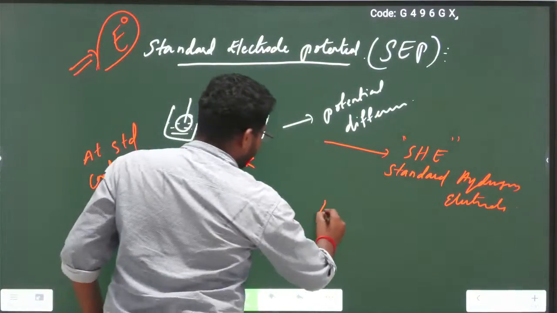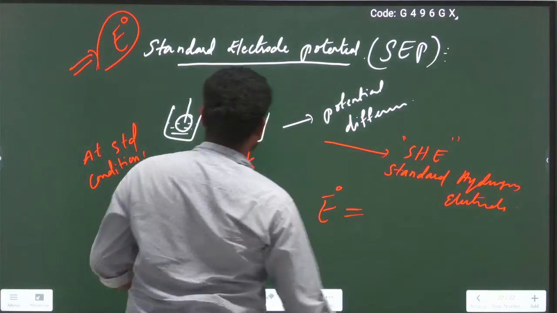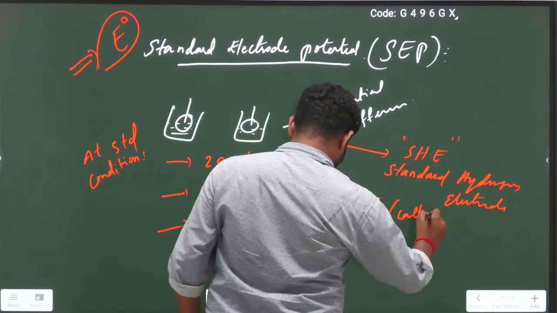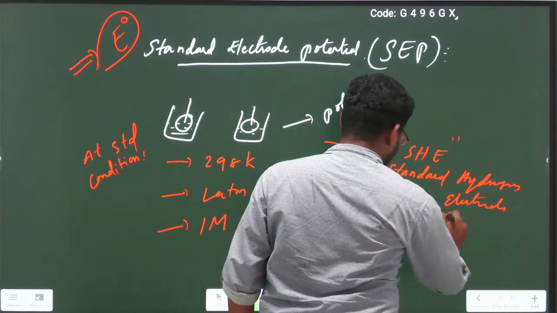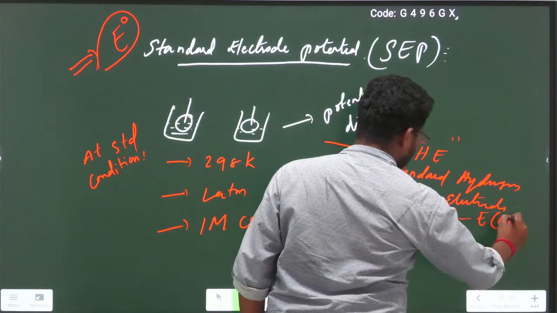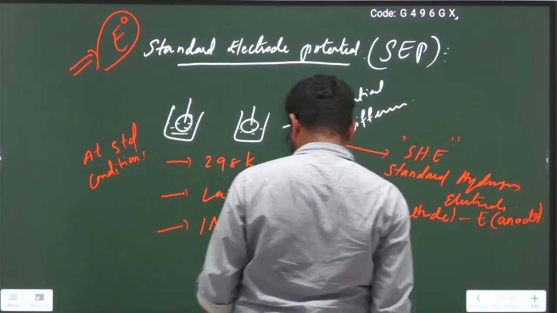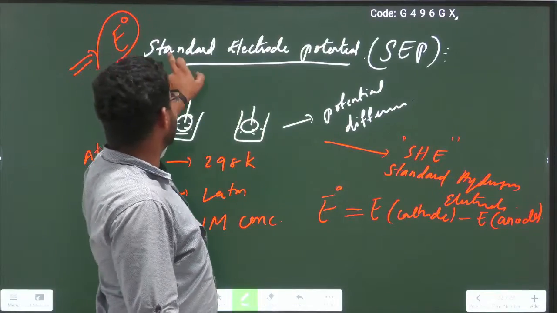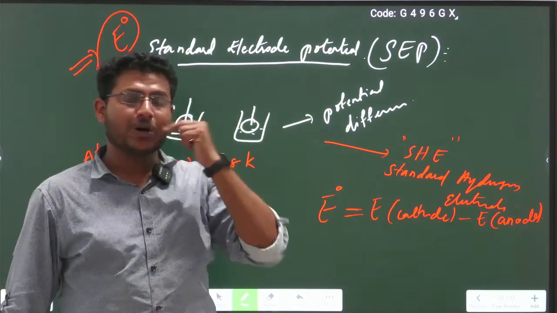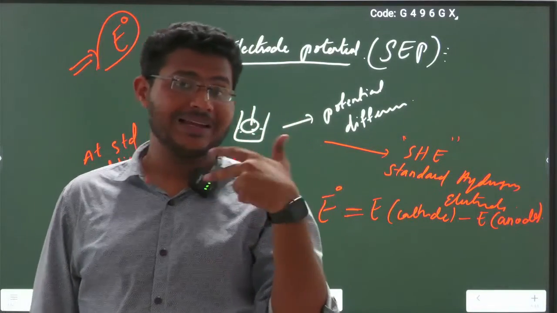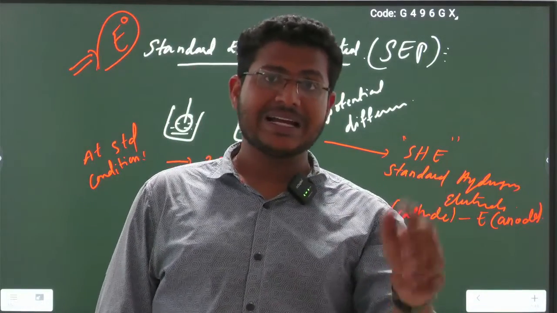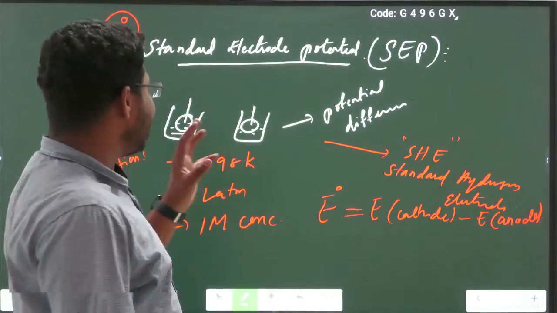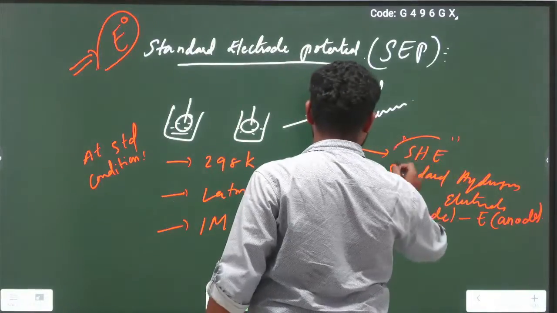The formula to calculate standard electrode potential is E cathode minus E anode. So this is the formula used for calculation of standard electrode potential. Standard electrode potential means the potential difference at standard conditions with reference to the standard hydrogen electrode.